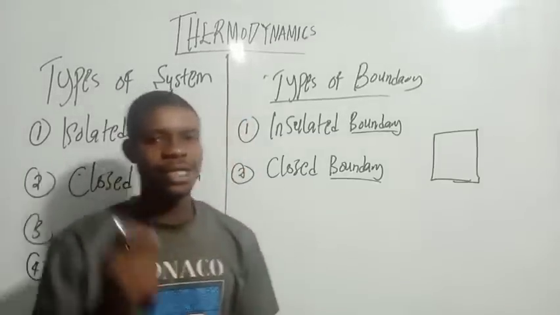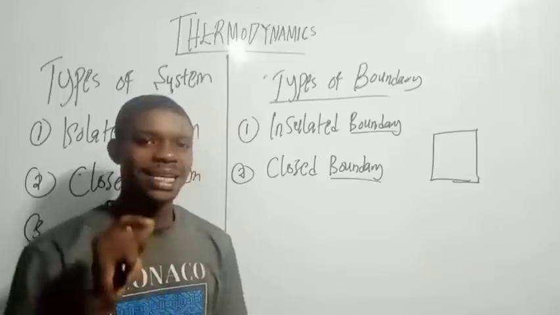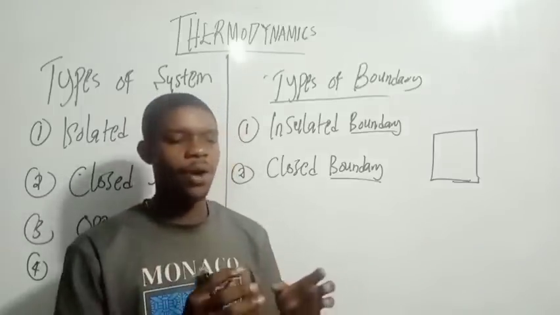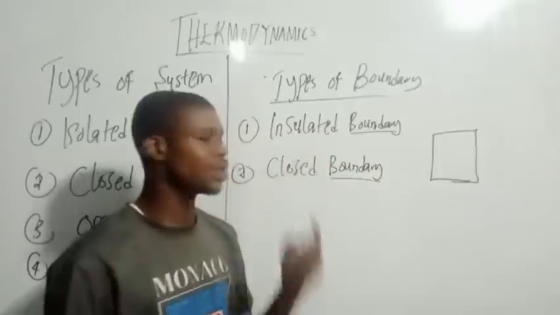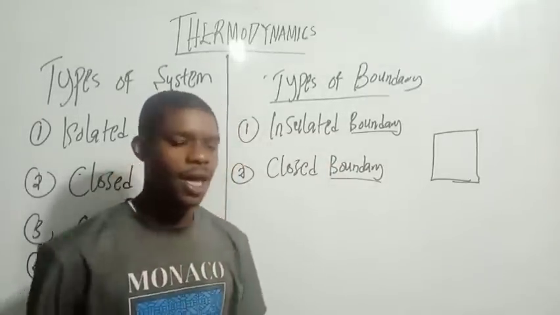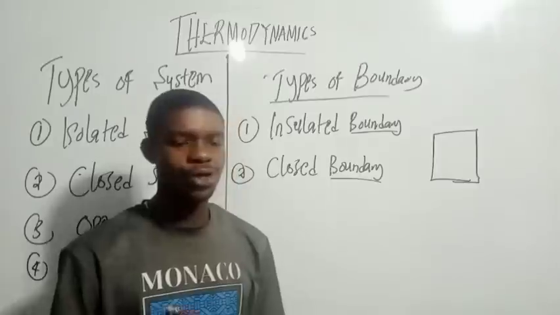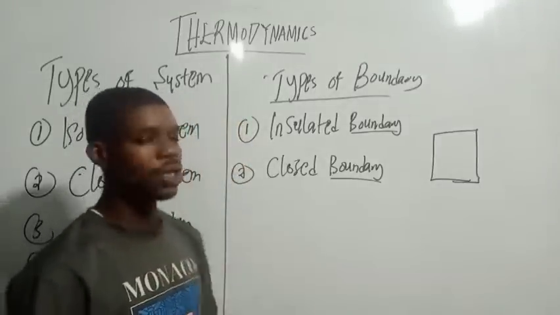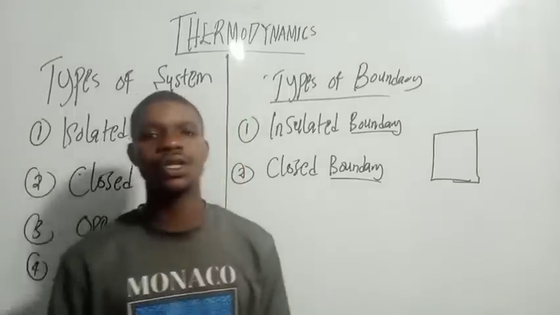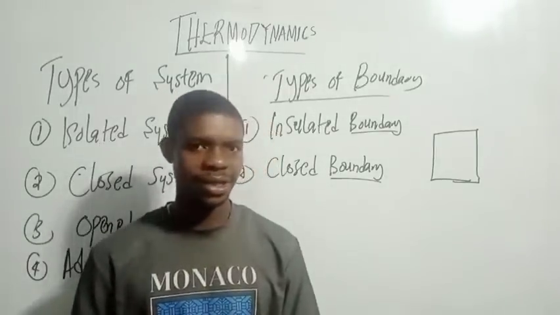The word insulated, what do you understand by it? Remember, in physics we have what we call a conductor and an insulator. A conductor can transfer heat or electricity, right? But an insulator cannot conduct electricity and heat.